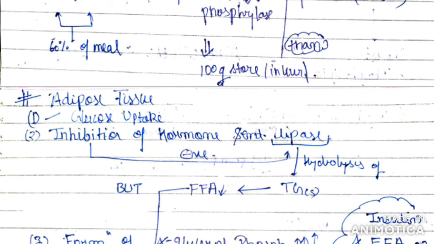This seems to be very complicated, but set your eyes wherever I ask you. So leave that portion and all those downward arrows. Okay, now come to the second point. What was the second point? That hormone sensitive lipase inhibition, and a decrease in the amount of free fatty acids due to the decrease in activity of lipase. Third point, formation of alpha glycerol phosphate. The alpha glycerol phosphate formation will increase.